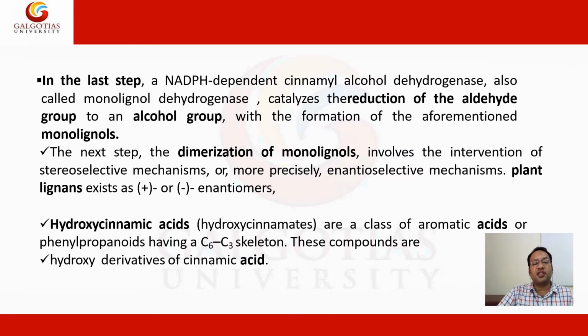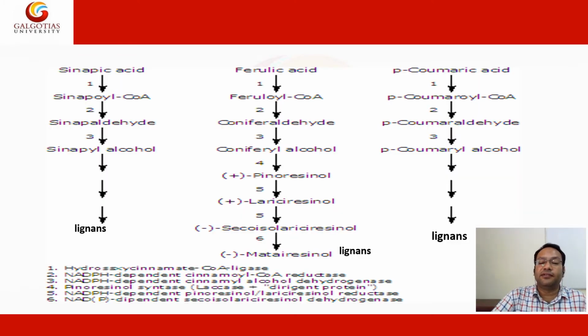The first step of dimerization of monolignols involves a stereoselective mechanism, or more precisely an enantioselective mechanism. Plant lignans exist in positive or negative enantiomers. Hydroxycinnamic acids, or hydroxycinnamates, are also a class of aromatic acids or phenylpropanoids having a C6-C3 skeleton. These compounds are the hydroxy derivatives of cinnamic acid.